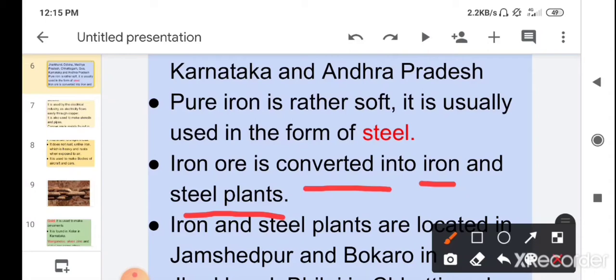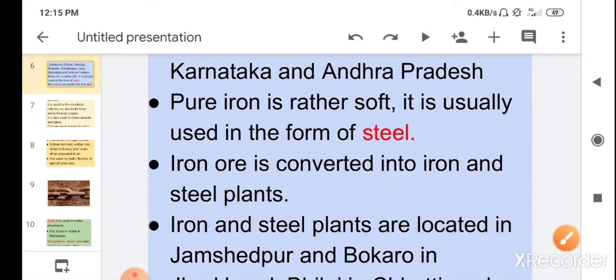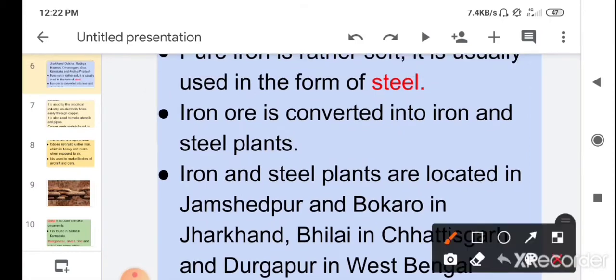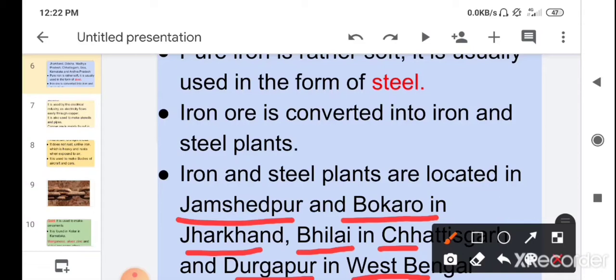These iron and steel plants are located in Jamshedpur and Bokaro, which are in Jharkhand, Bhilai in Chhattisgarh and Durgapur in West Bengal. So these are the locations where iron and steel plants are located.